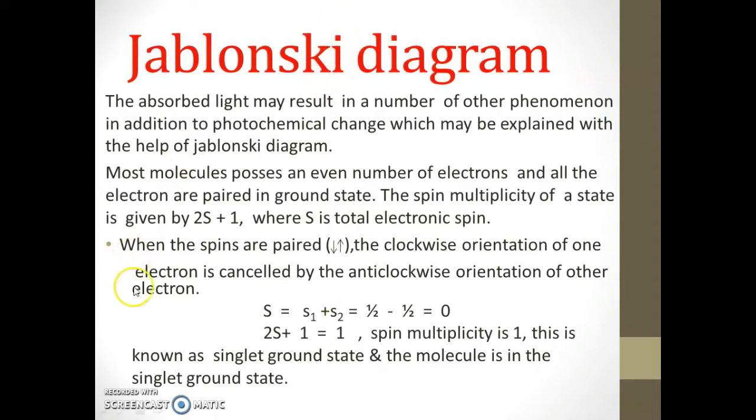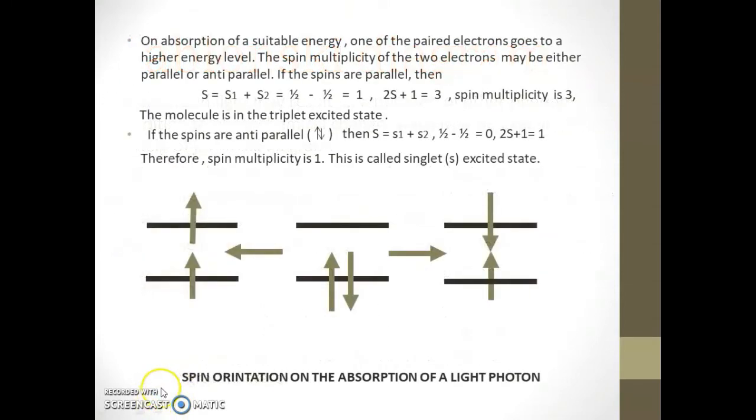Next, on absorption of a photon of suitable energy h nu, one of the paired electrons goes to a higher energy level, that is, the excited state.